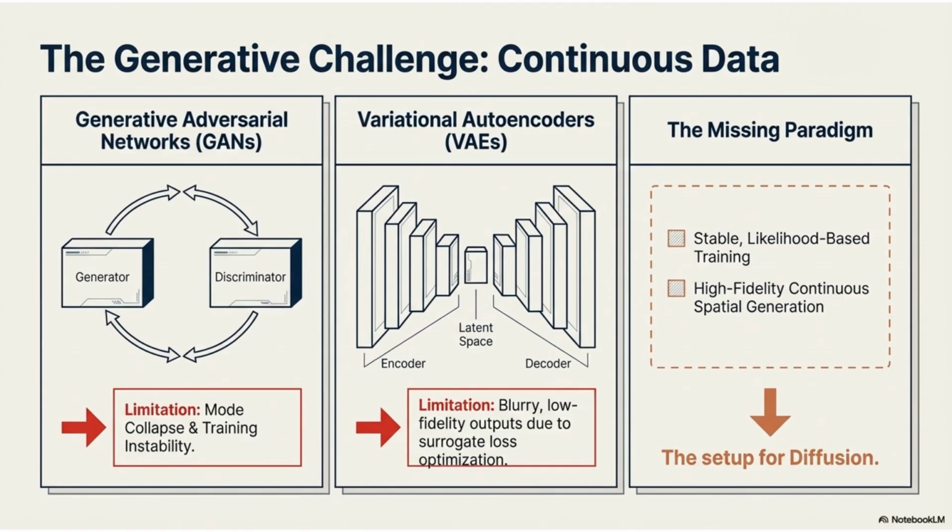Generative models face challenges with continuous data. GANs suffered from mode collapse and training instability, while VAEs produced blurry, low-fidelity outputs. This created a missing paradigm for stable, high-fidelity spatial generation, setting the stage for diffusion models.